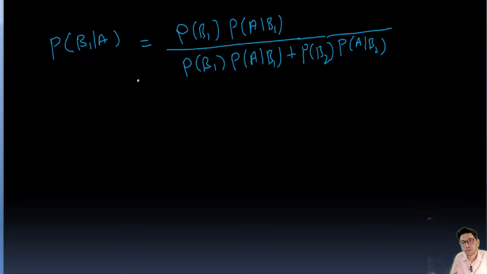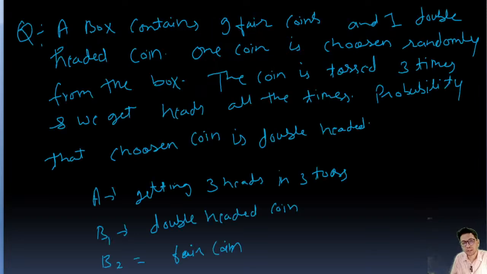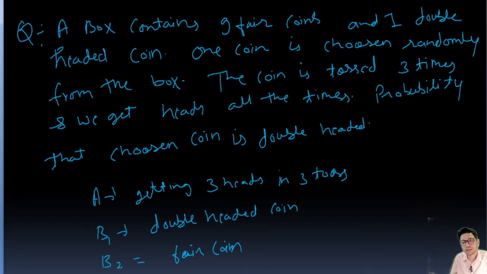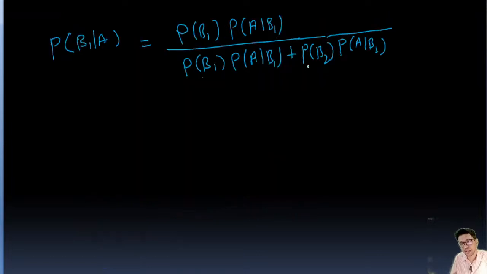And this is the probability of choosing a fair coin, and this is the probability of getting three heads from B2, that is from the fair coin. Okay, so we can easily find it.